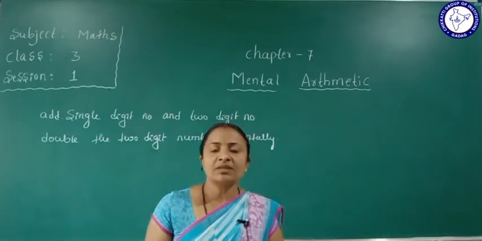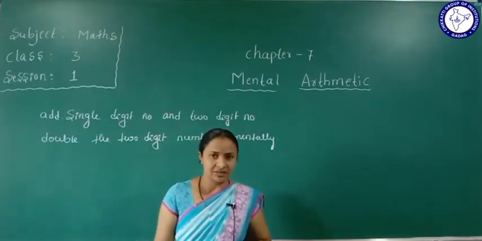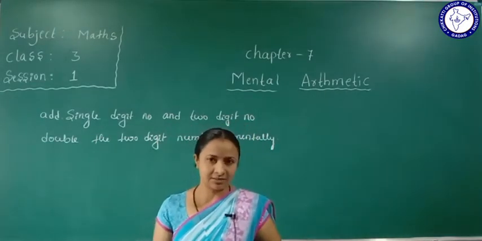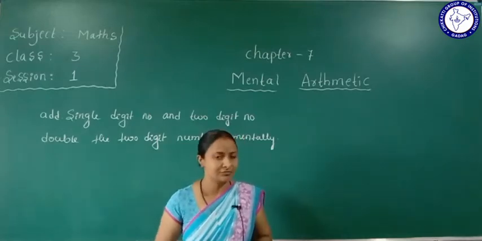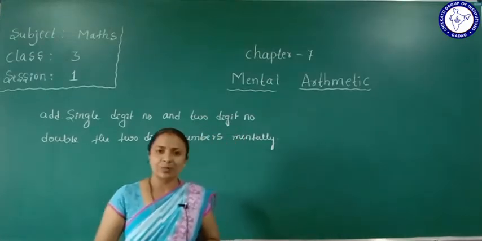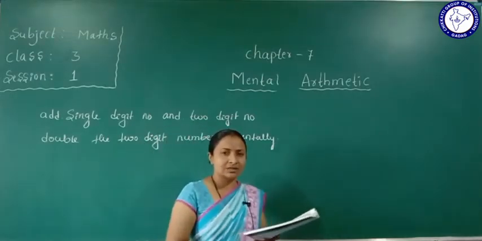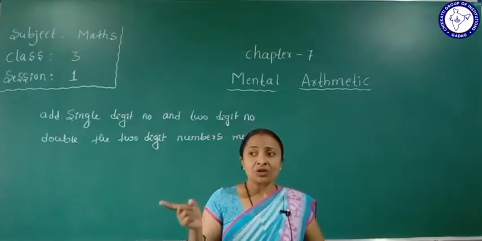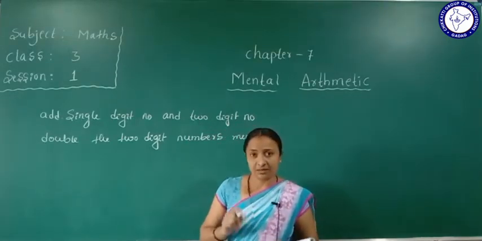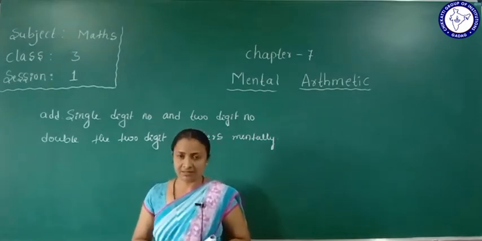See, here one magic is given, an activity for you. Magic square. You may not have learned this, but you have heard the word magic square.